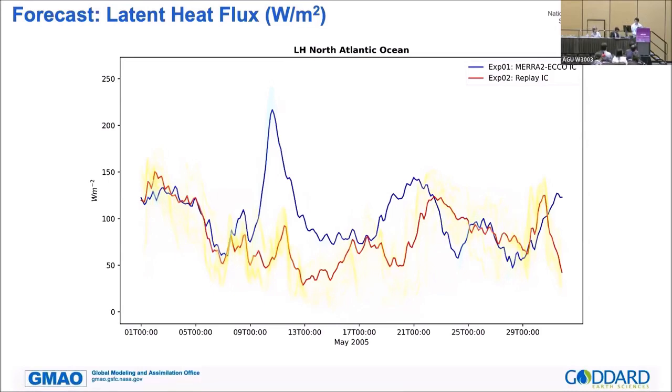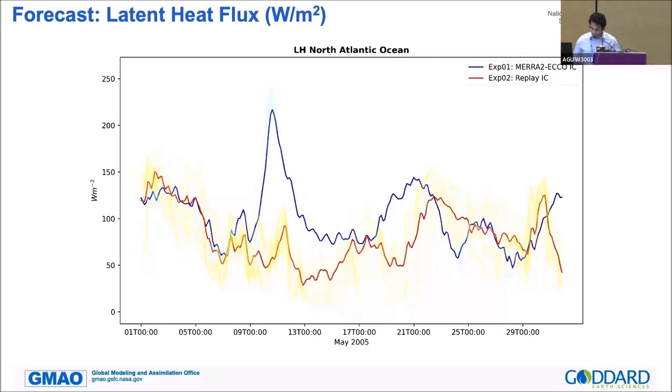So the model actually has a shock from that initial condition, and after 9 to 10 days, we see high frequency variability that is not shown in the dynamically balanced forecast. What you're seeing after 9 to 10 days, we are not seeing in the first, second couple of hours in our forecast from MERRA-2. This is because our atmosphere was initialized from reanalysis data, and the reanalysis atmosphere has its own memory, right? So its atmospheric memory starts decreasing after a couple of days, and the ocean memory kicks in. And when that ocean memory kicks in, the dynamic imbalance shows up as high variability spikes in the latent heat flux.